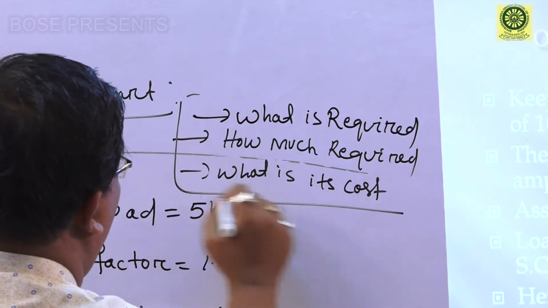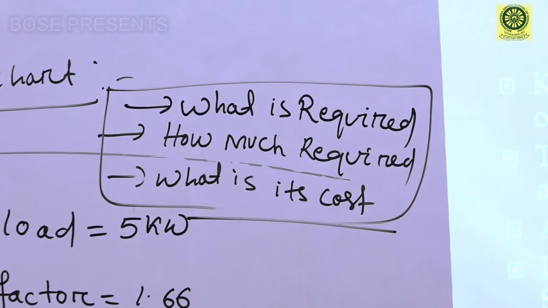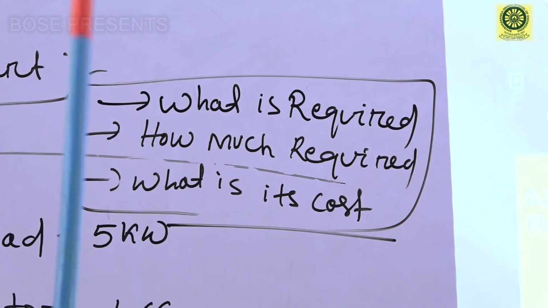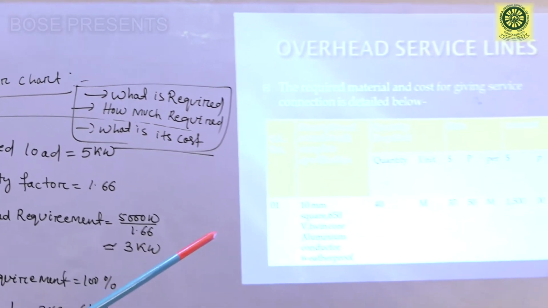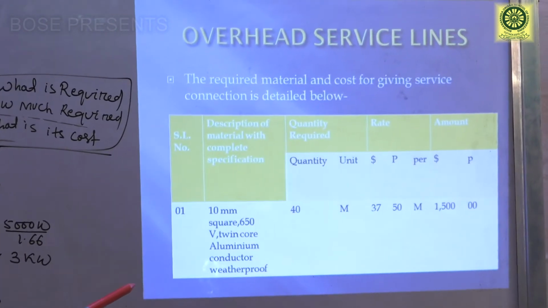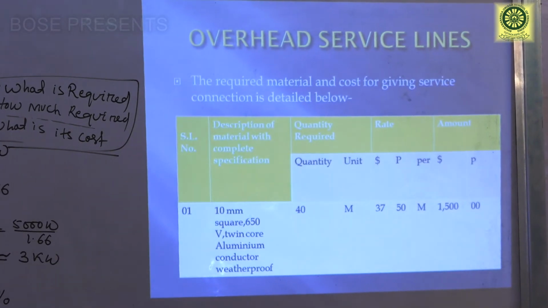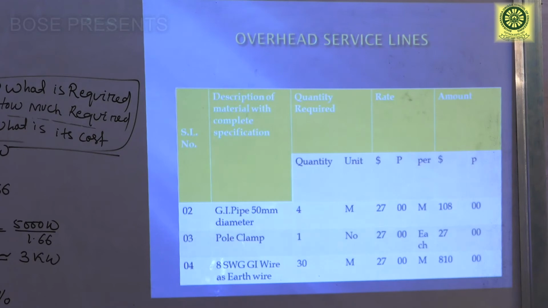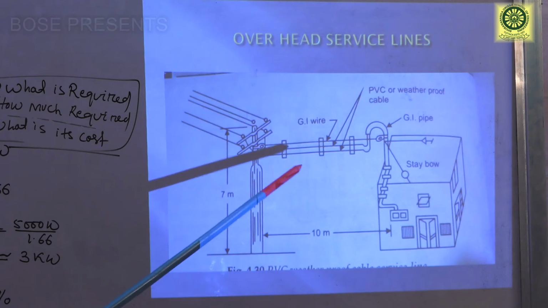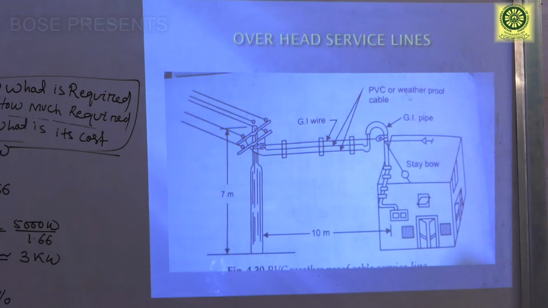These three things you have to put in a table to make the list. In the table, 10 mm square 650 volt twin core aluminum conductor weatherproof, 40 meter, is required. How 40 meter? I am now explaining. Phase conductor 10 meter, neutral conductor 10 meter. So how is 40 coming?